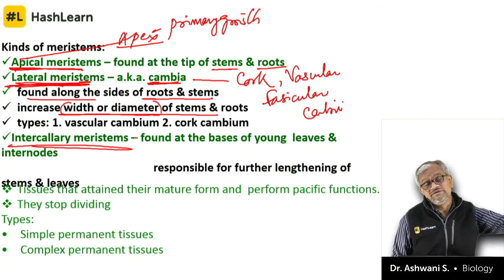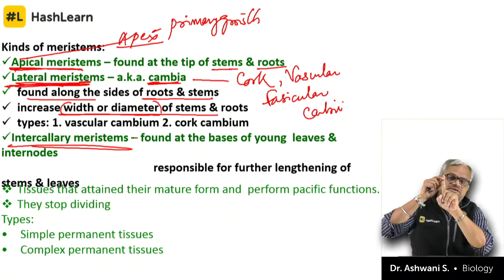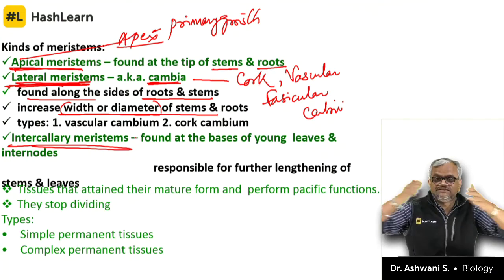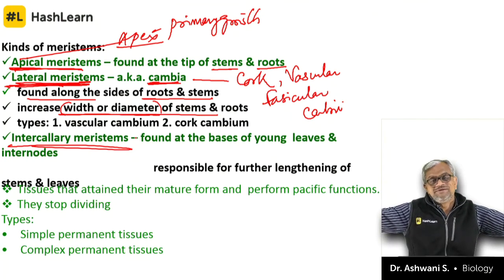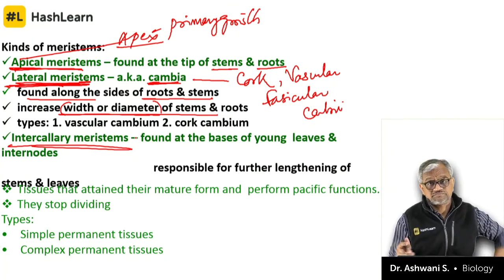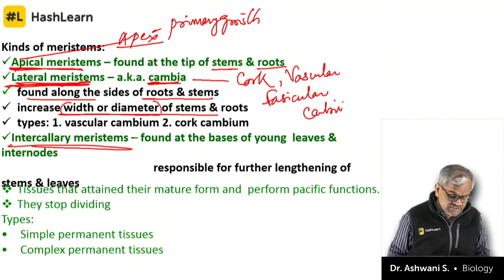You might have seen a twig of a neem plant is very thin like this, but the entire tree, its stem enhances. Sir, why it enhances? Because of lateral meristem. It divides laterally, and as it divides laterally, it is lateral meristem.